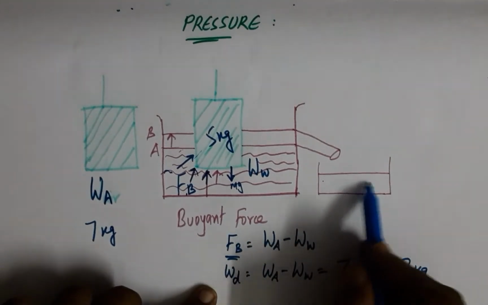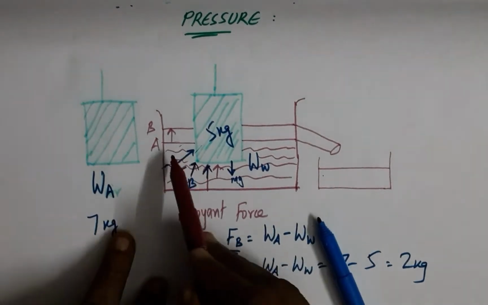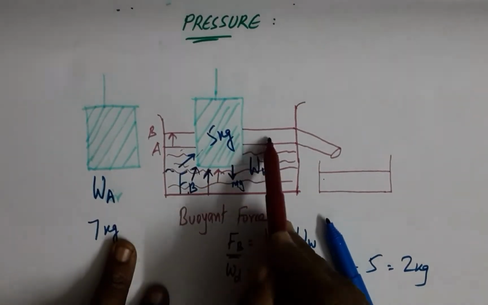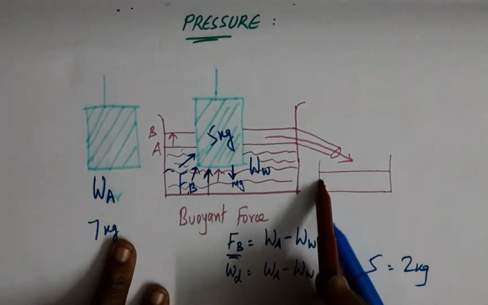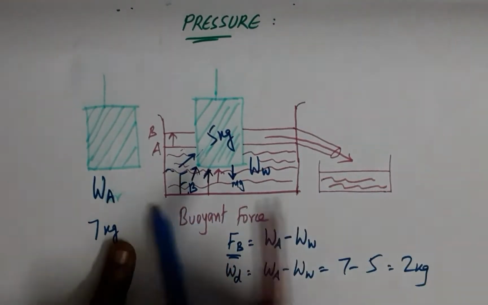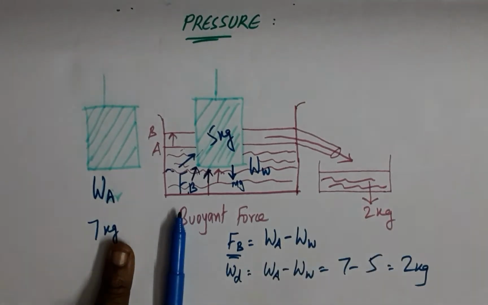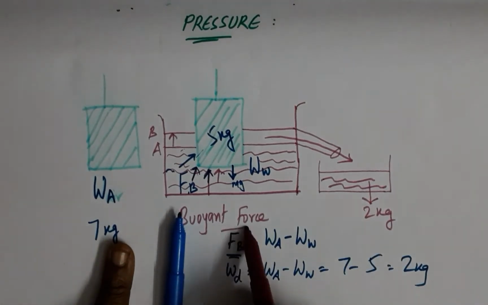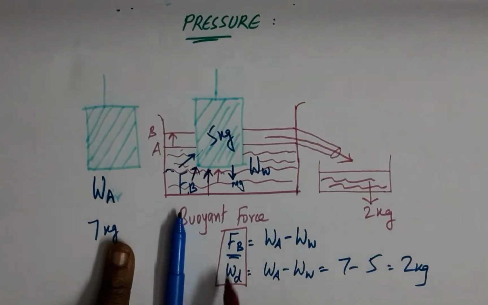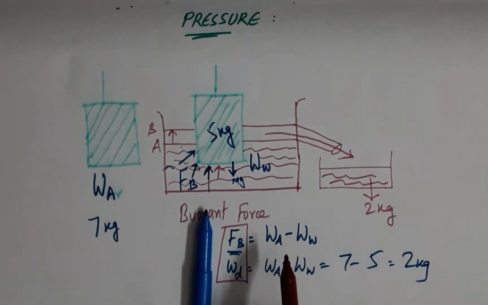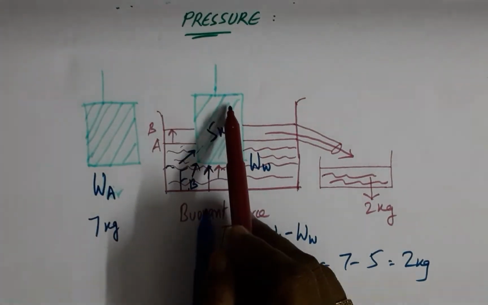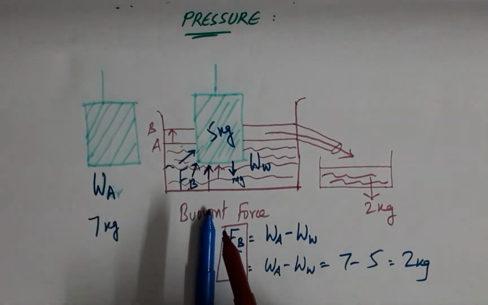This water here, which has been pushed up due to the buoyant force, will be displaced into this container, and the mass of this and the weight of this water will be 2 kg, and therefore the buoyant force is equal to the displaced liquid, and this is the difference between the masses, weight of the object in air and weight of the object in water.